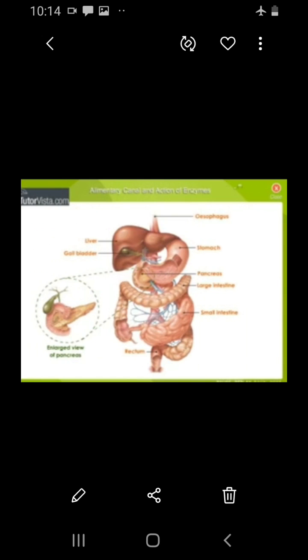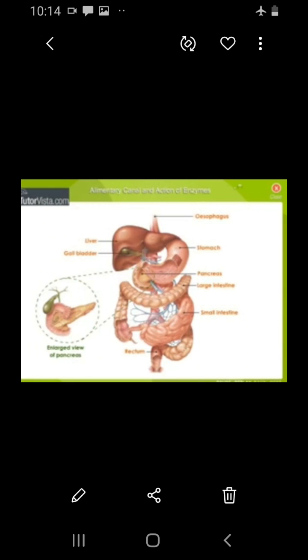Saliva digests starch by the action of an enzyme called ptyalin, which converts starch into maltose. The saliva also contains an antibacterial enzyme called lysozyme. Next, let's see about the tongue.